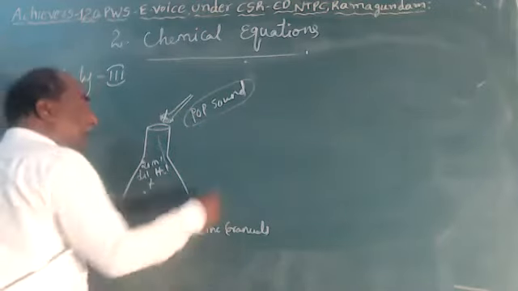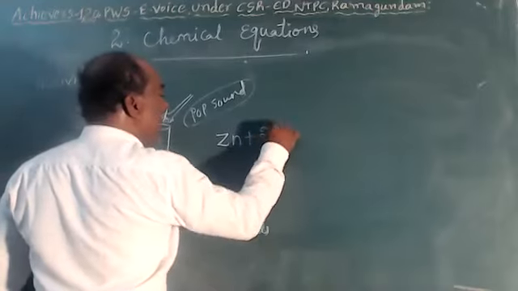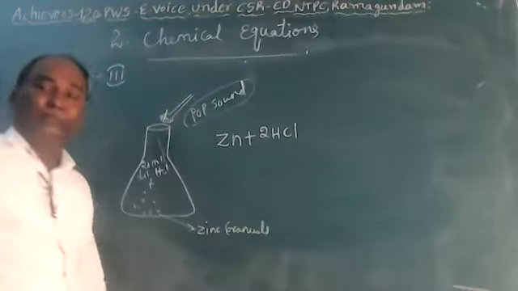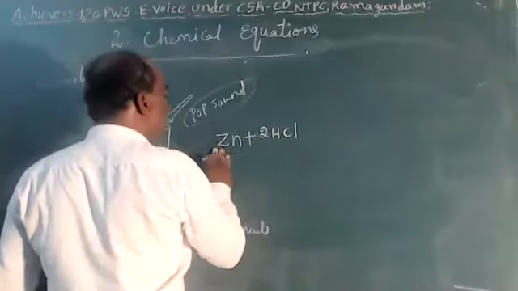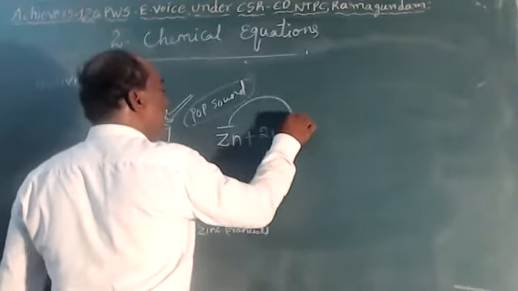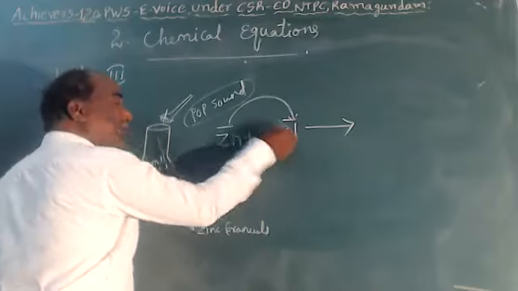So for this we have to write the chemical equation: zinc granules and hydrochloric acid. Here zinc reacts with chlorine. Now this 2 belongs to hydrogen and chlorine, children.